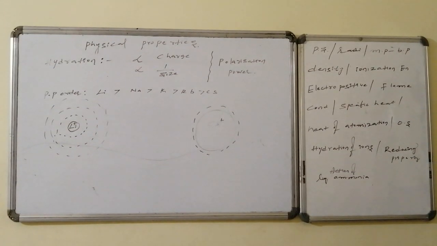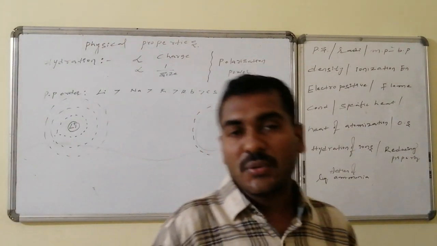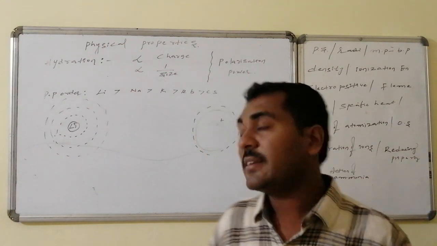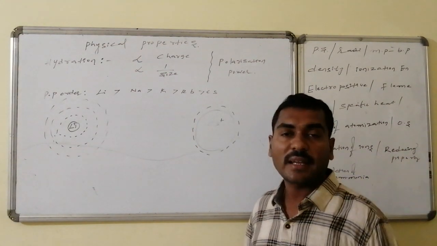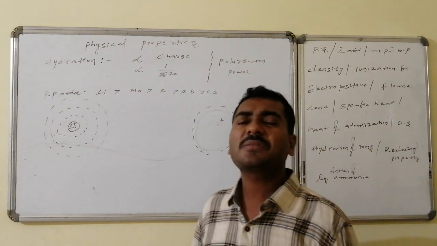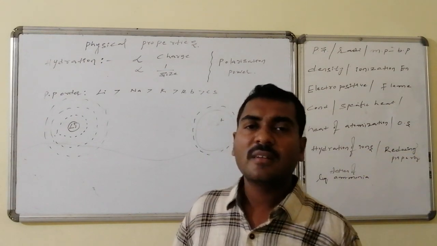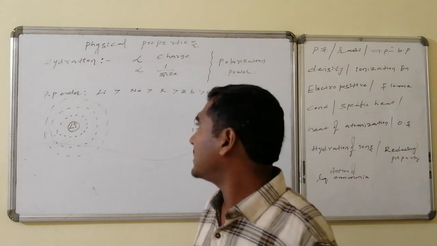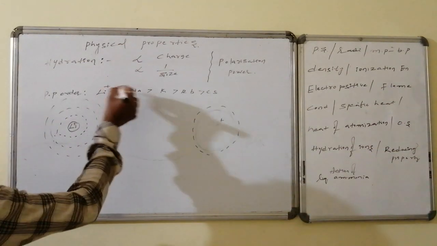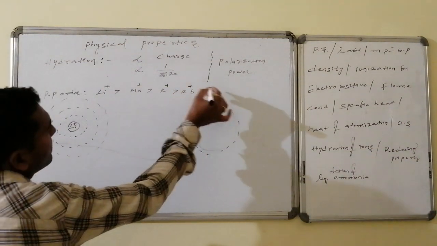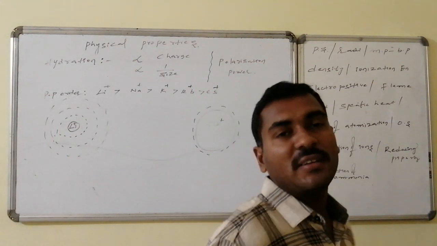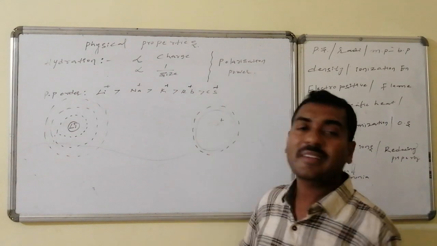Hydration is the ability of accommodating a number of water molecules around a cation. It depends on charge, directly proportional to charge and inversely proportional to size. That is nothing but polarization power. Once again, this polarization power is highest for lithium, that is Li+, and it goes on decreasing because size is on the increase.